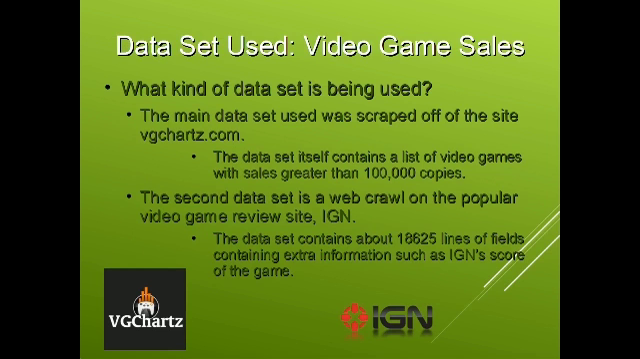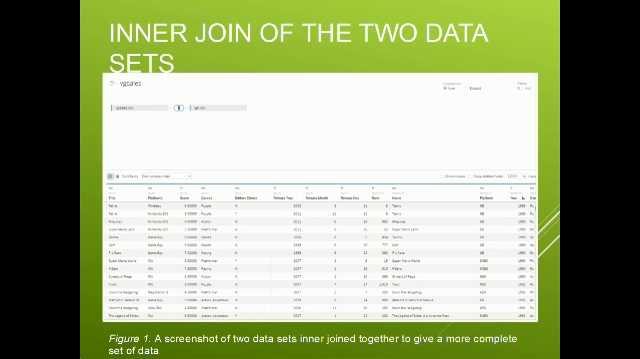The data used in this assignment is video game sales. The main data I'm working with is some data scraped off of the site vgcharts.com. The data itself contains video games that had more than 100,000 copies sold. The second dataset is from a review site called IGN. It contains extra information which I use within this assignment, such as IGN's numeric score of a video game. I did an inner join procedure to mesh the two datasets together, which gave me more fields to work with.